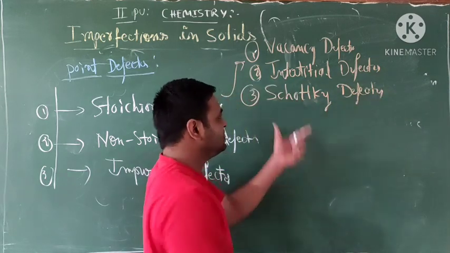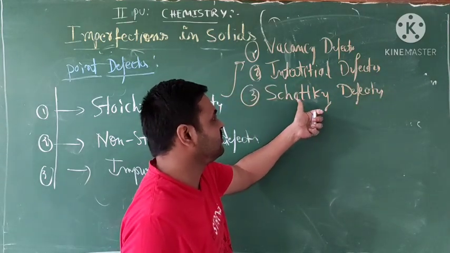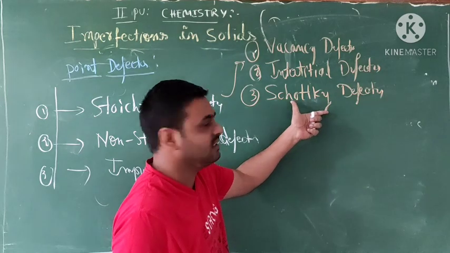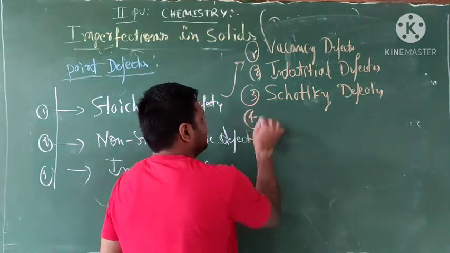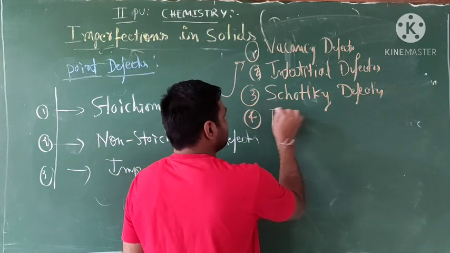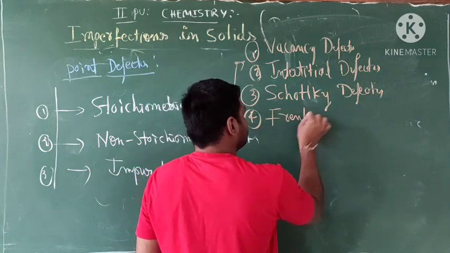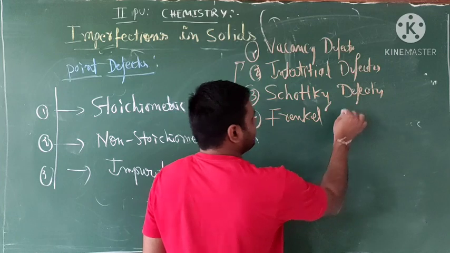This is the pronunciation: Schottky, Schottky or Schottky defects. And fourth one is Frenkel defects.